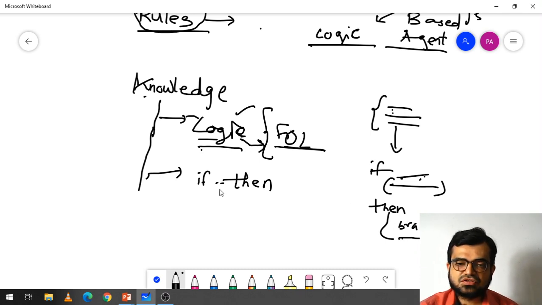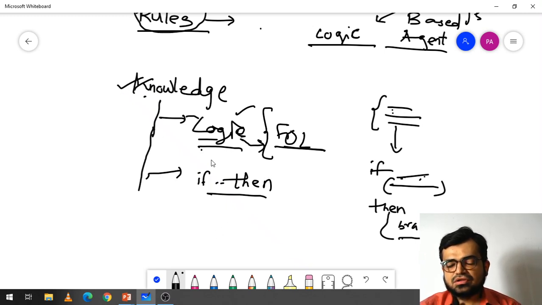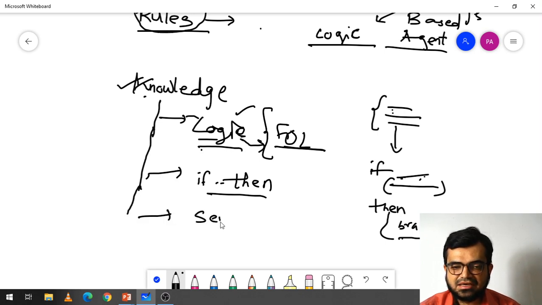So this is one of the techniques which you can use for knowledge representation. Next, another thing you can use is the semantic web.